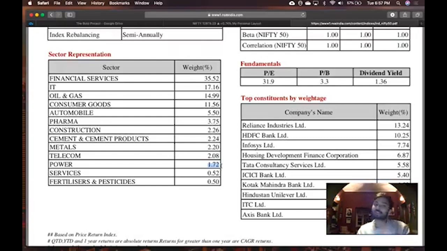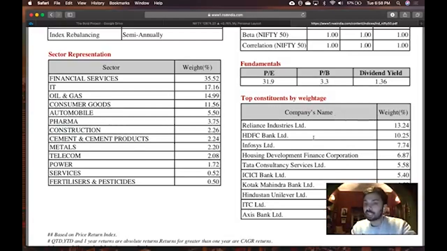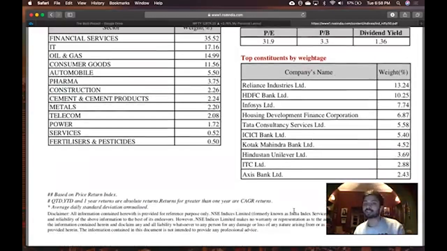Now what we need to do is, sectoral is fine. Now let's come back to the weightage. Basically, we are looking at which stocks are most important, have the most hold on Nifty. When I say most hold, it means which has the most weightage on Nifty. So remember these 5 names. Whenever you analyze the stocks, have these 5 names or the 10 names written here in the list.